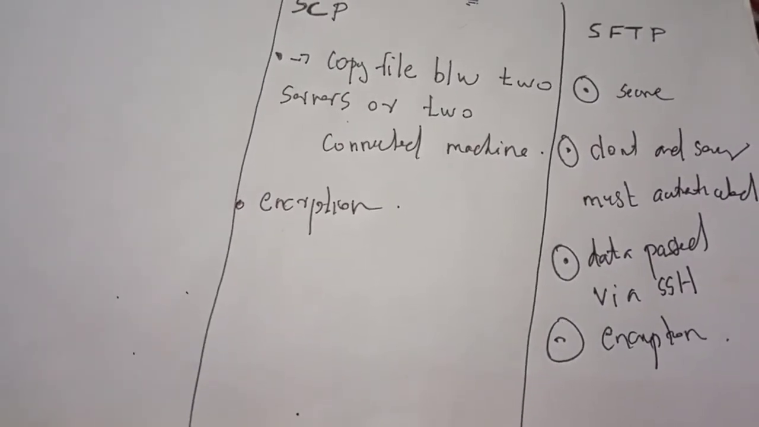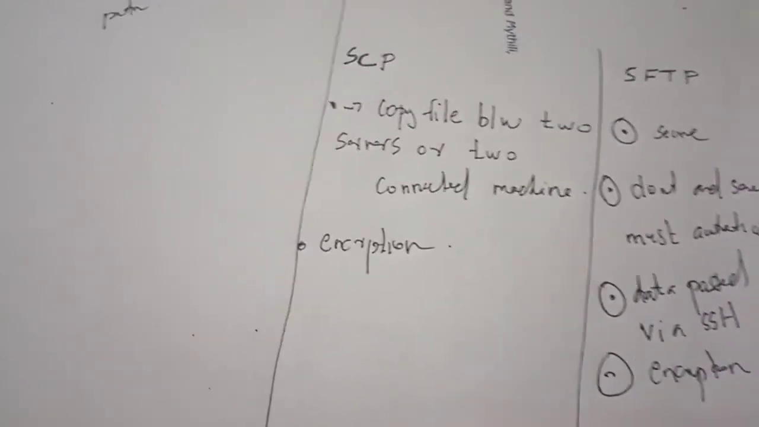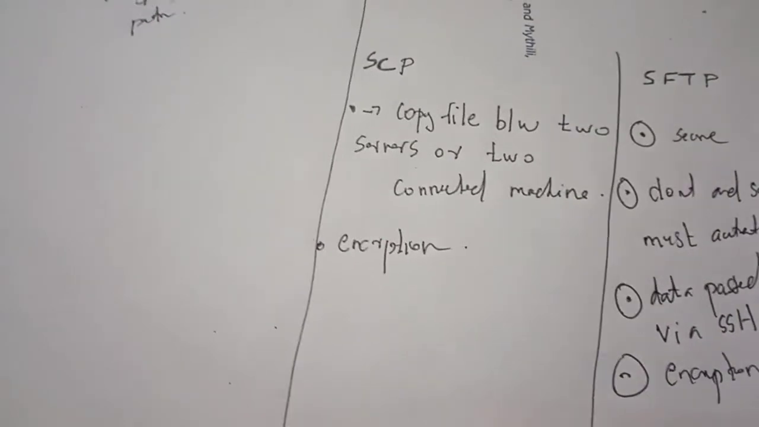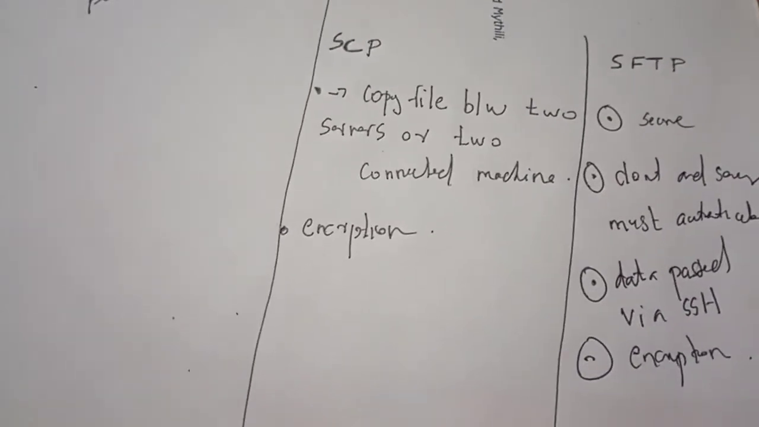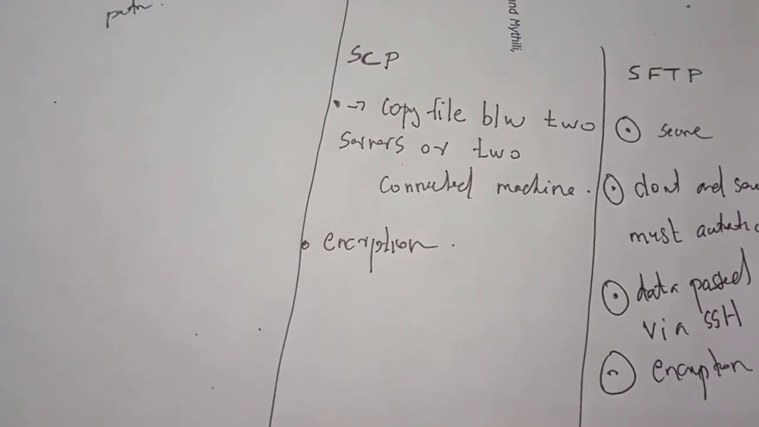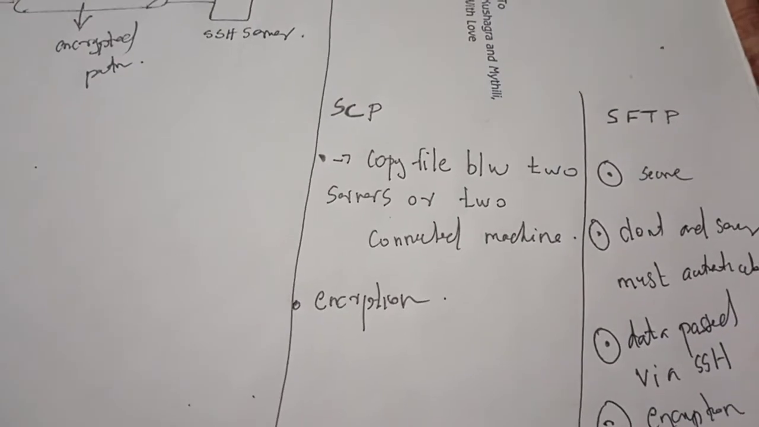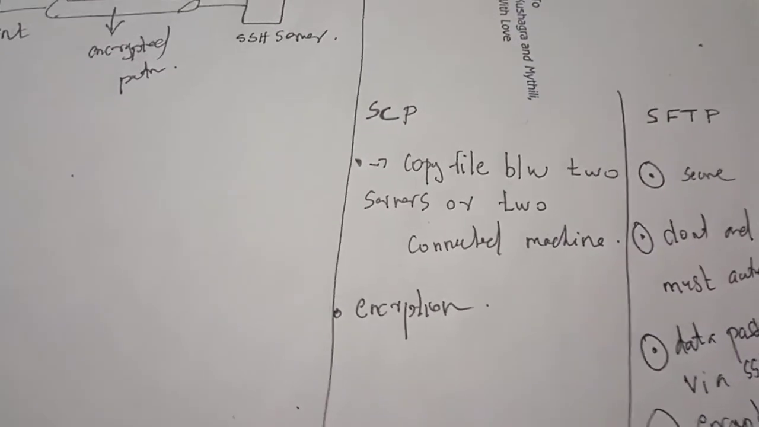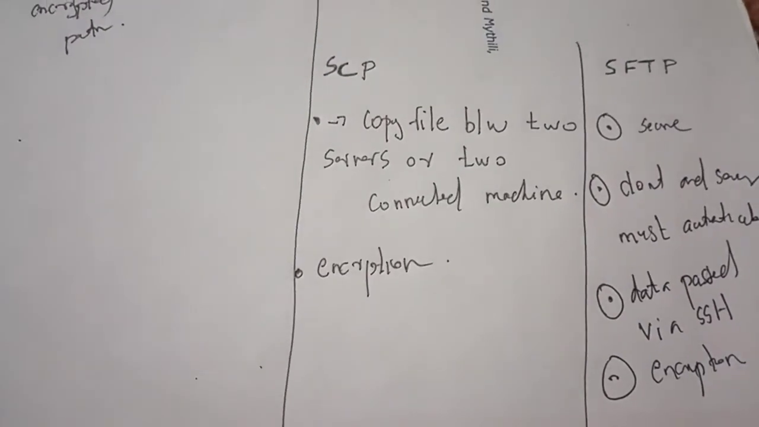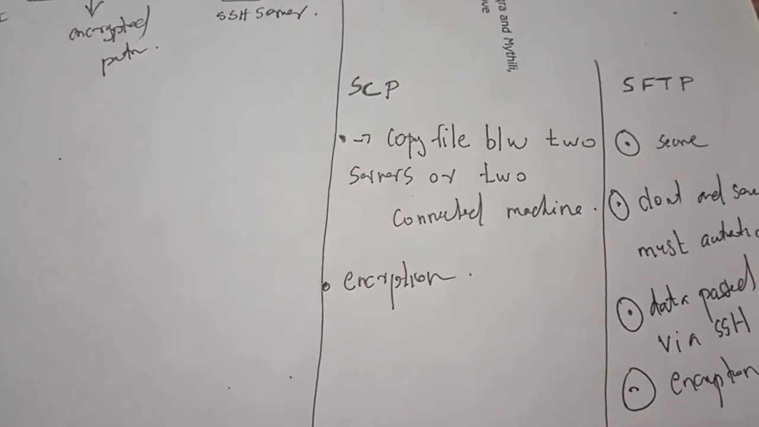The client and server must be authenticated. First, the client and server must be authenticated by username and password and make a secure connection by using SSH. That is the first point. The second point is that data is passed via SSH only. SSH provides encryption. In your textbook three steps are there. First, the client and server must be authenticated by using password and username and make a connection by using SSH. Then, using SSH only, the data is sent.